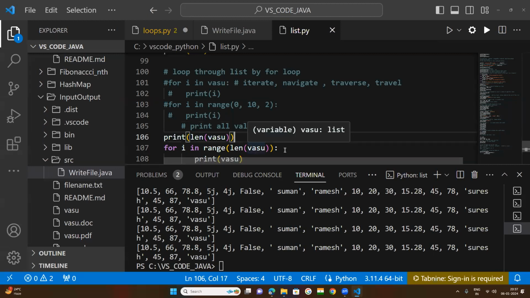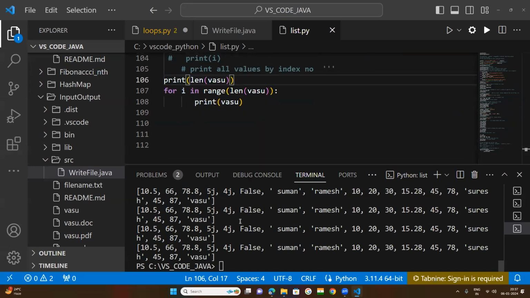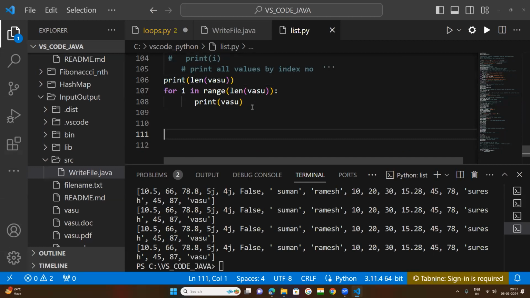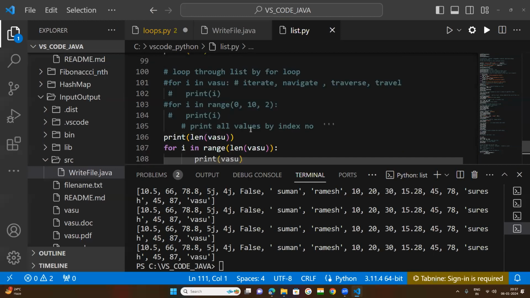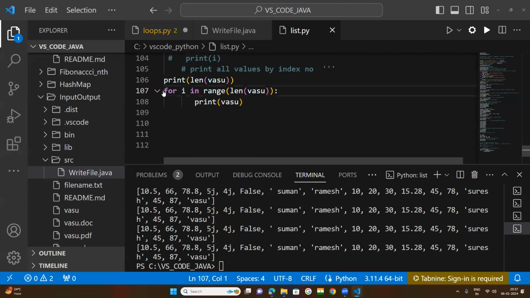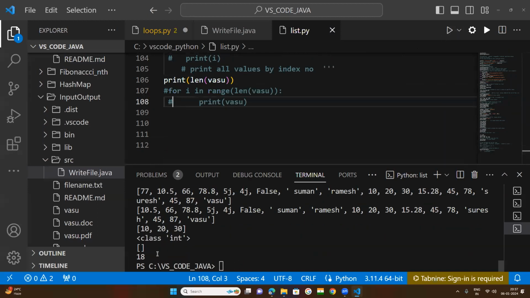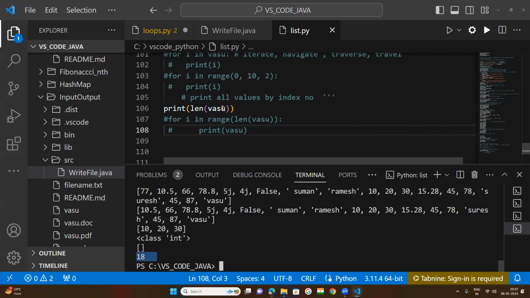For i in range, len Vasu, print Vasu, this is under comment. Then what happened? What is the length? How many values are there? 18 values in the Vasu list. Then I want to use the for loop here, so the length of Vasu, 18, will be taken.